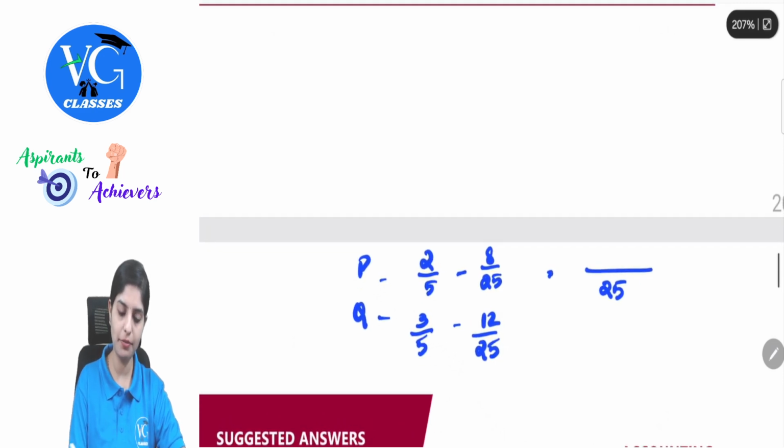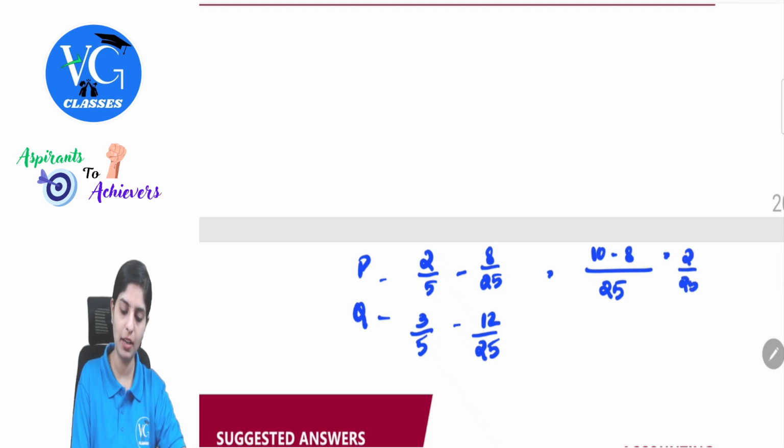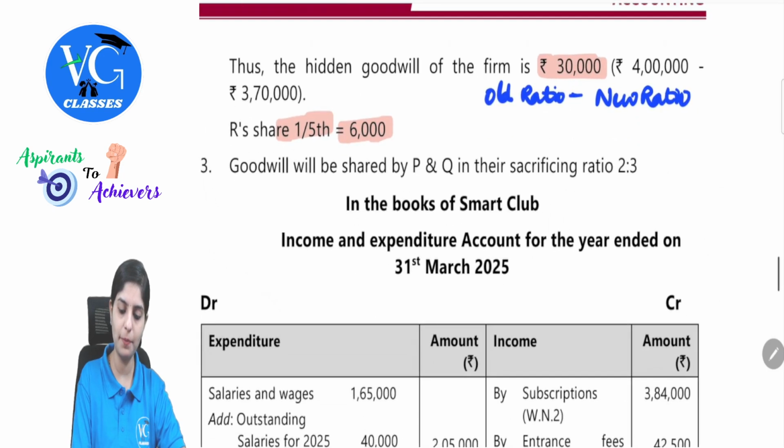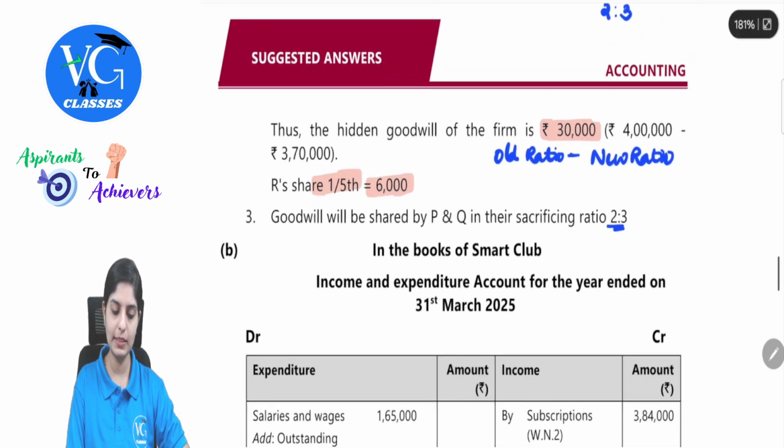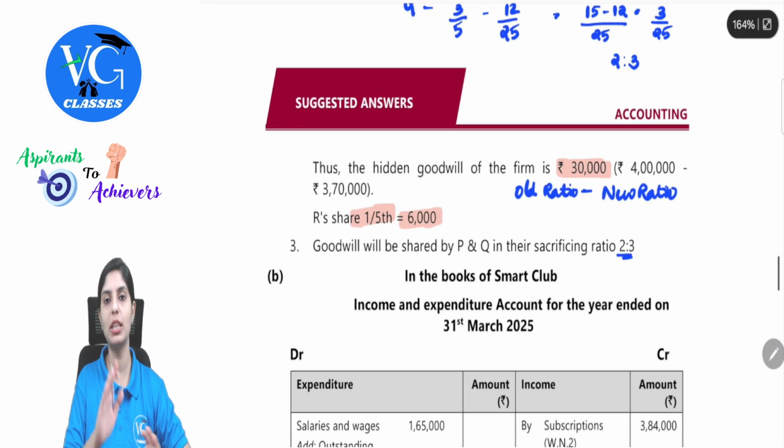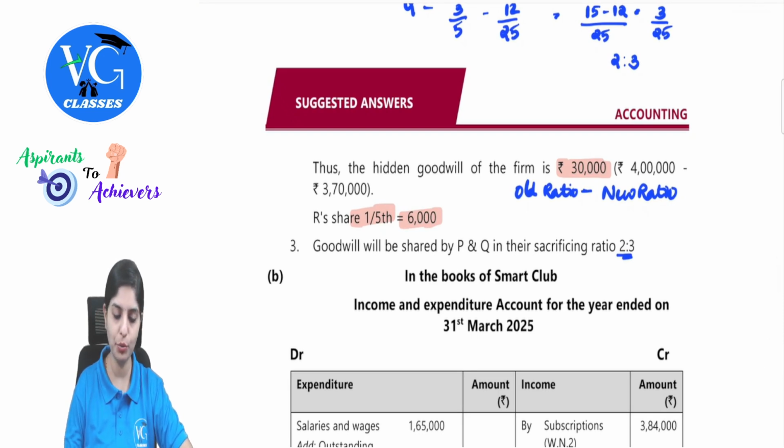5 fives are 25, 5 twos are 10, minus 8. This is 2 by 25 and 25 here. 5 threes are 15, minus 12 is again 3 by 25. So the sacrificing ratio will again be 2 is to 3. That is what is given. So this 6,000 will be apportioned between the partners in the proportion of 2 is to 3.